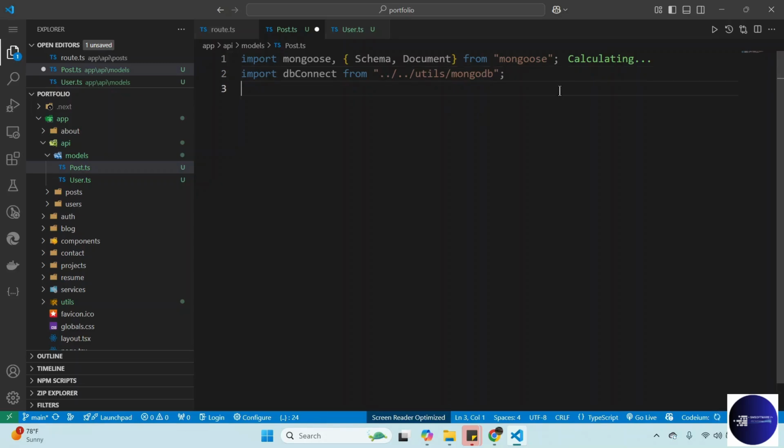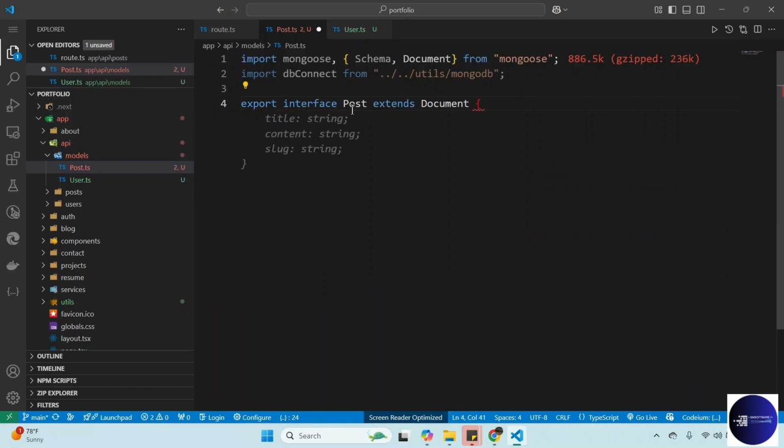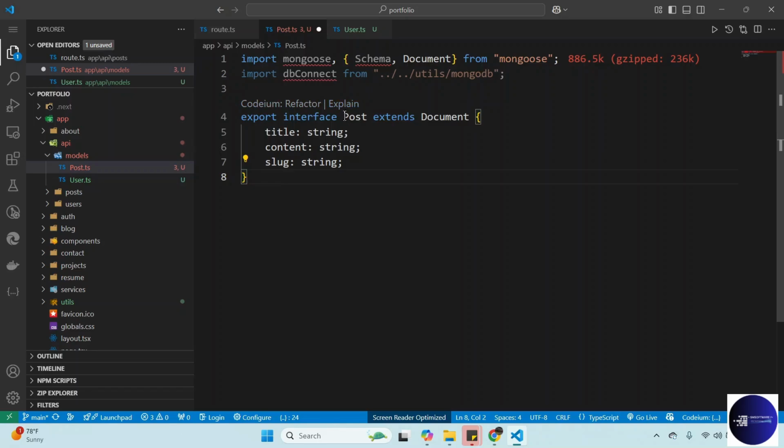All right. Next, since we imported Document, we need to extend the interface. You can create an interface which you can use for the post. Since we are using TypeScript, you can do export interface, and then we need to extend the Post document, but this one we can change the name since it will give a conflict because our model is called Post.